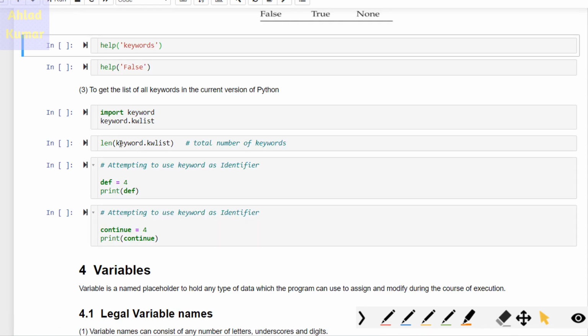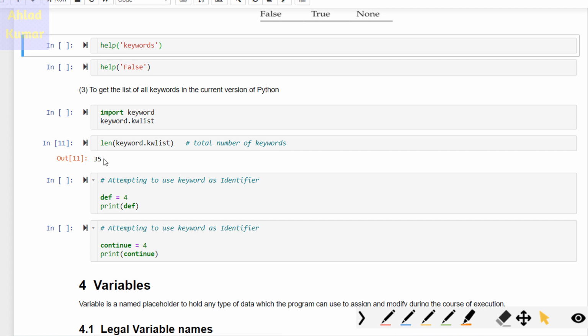If you want to know how many keywords are there in this particular version of Python, you can write len in brackets keyword.kwlist. It will print the total number of keywords present in this version of Python. Let's run this, and it shows that for this particular version of Python there are 35 keywords.